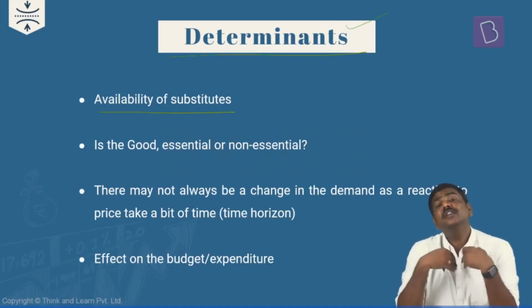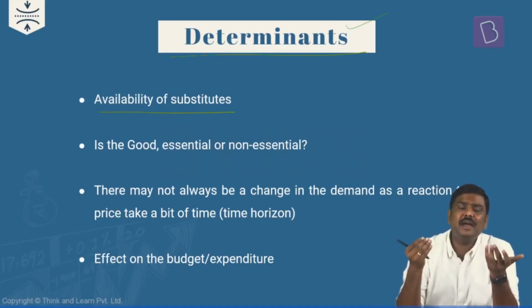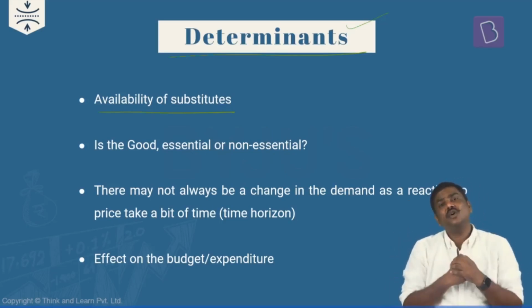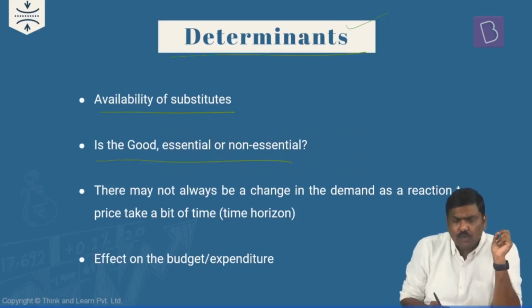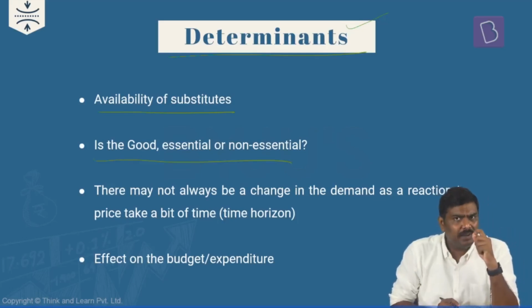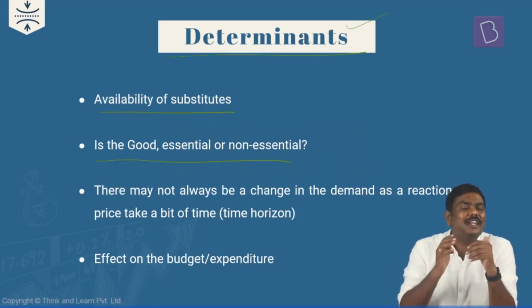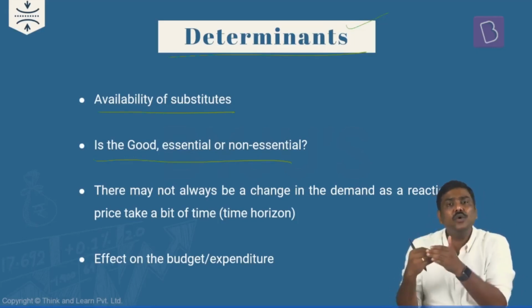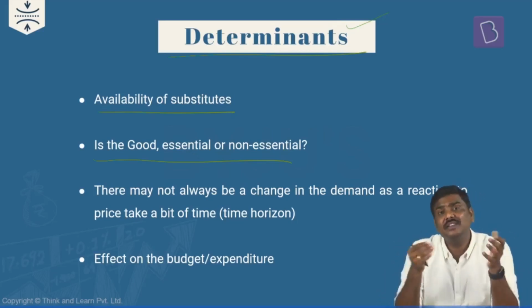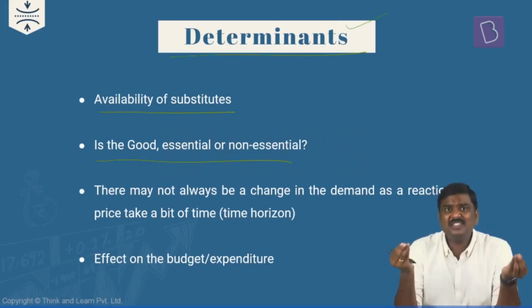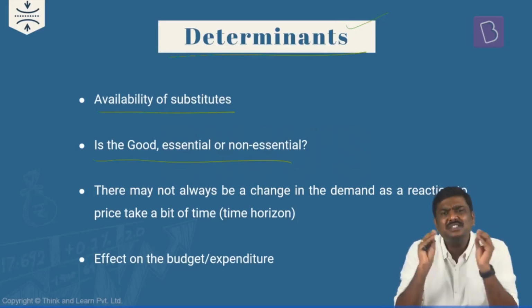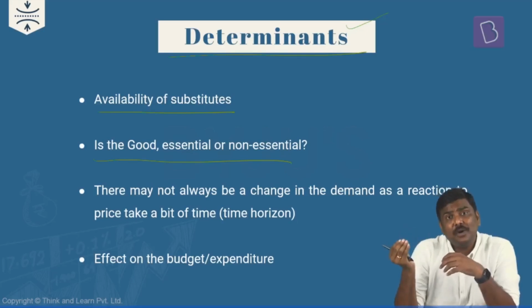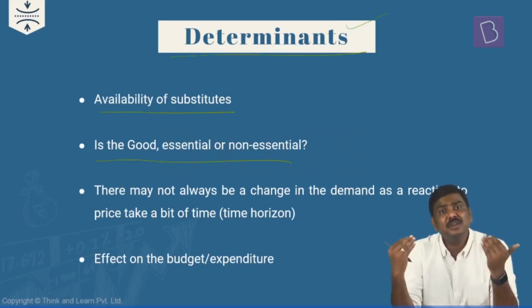Is it okay? So the availability of substitutes will also determine whether a change in the demand is going to be observed with the change in the price or not. Second, is the good essential or non-essential? Essential or a luxury? Don't you think that will also have an impact on how quickly or how slowly the consumers change the demand in the market? If the product is very much essential, you might see a very marginal change in the demand. If the good is non-essential, let's say a luxury product, the demand variation will be much, much higher.